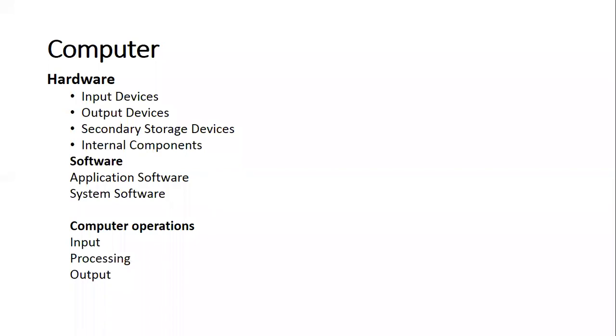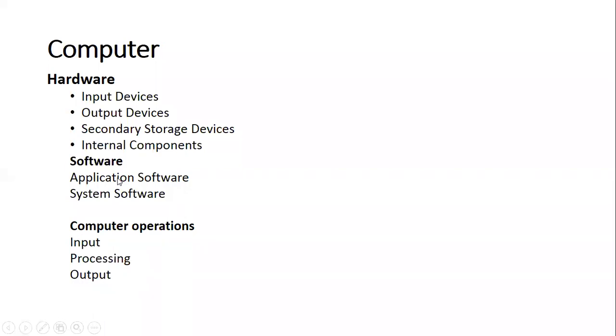You can have secondary storage devices in terms of the hard disk, the CD drive, DVD drive, that can also be there. Internal components of the computer, everybody knows, are the processor, the motherboard, random access memory, etc. Such components are part of the hardware.